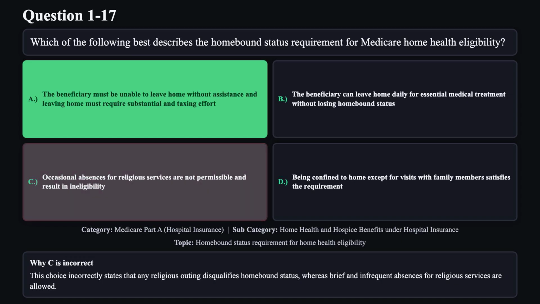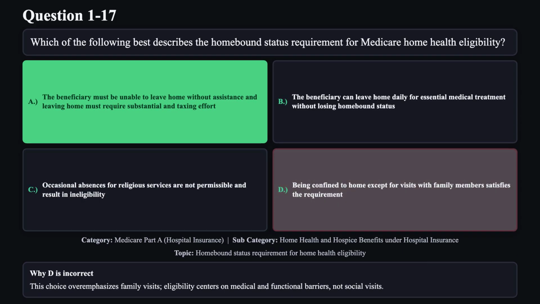Reason C is not correct. This choice incorrectly states that any religious outing disqualifies homebound status, whereas brief and infrequent absences for religious services are allowed. Reason D is not correct. This choice overemphasizes family visits. Eligibility centers on medical and functional barriers, not social visits.